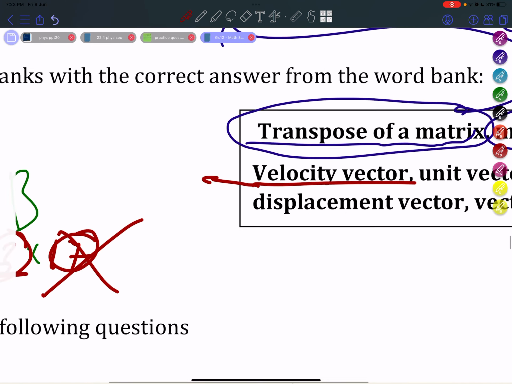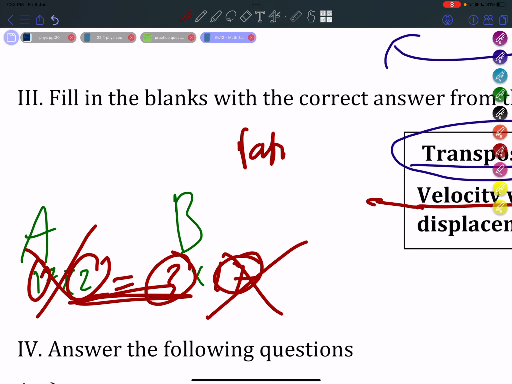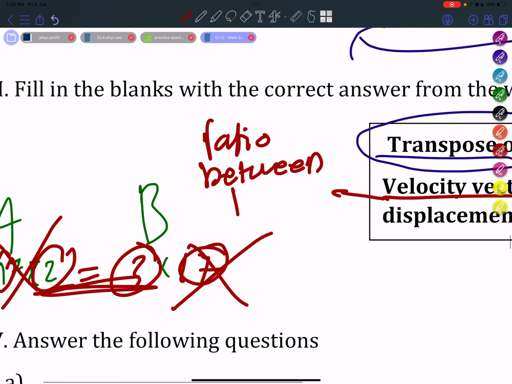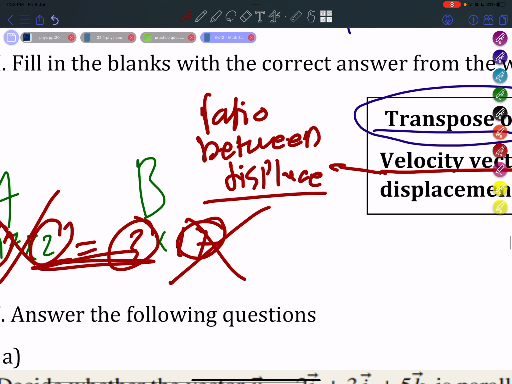Velocity vector is basically telling us the ratio between displacement over time.